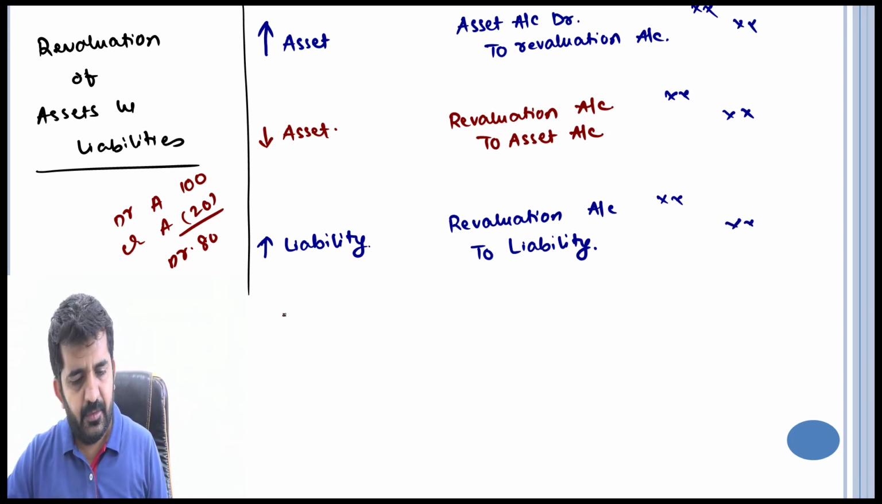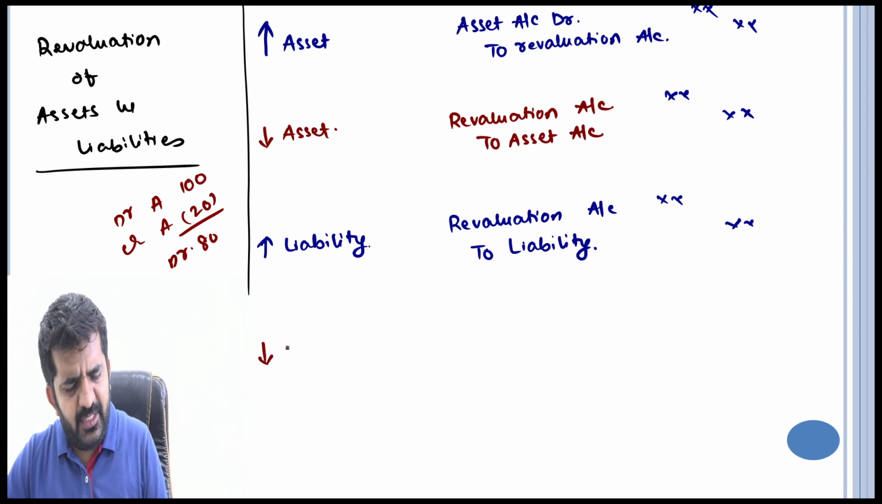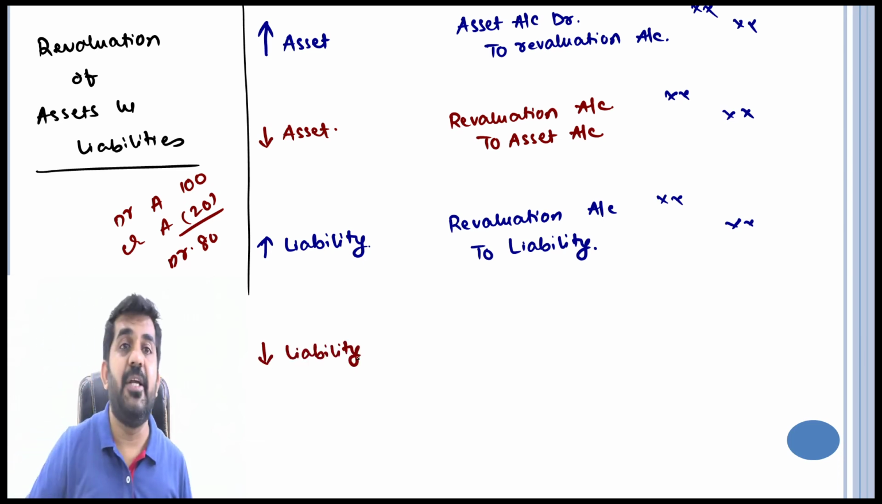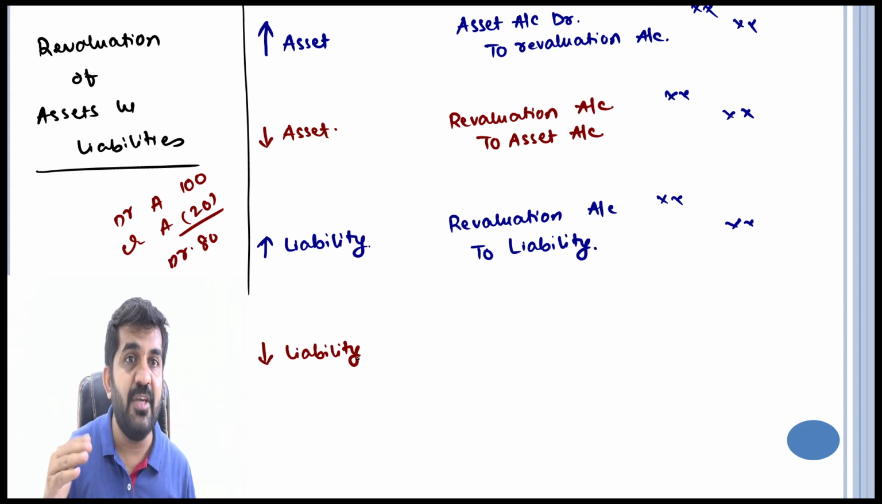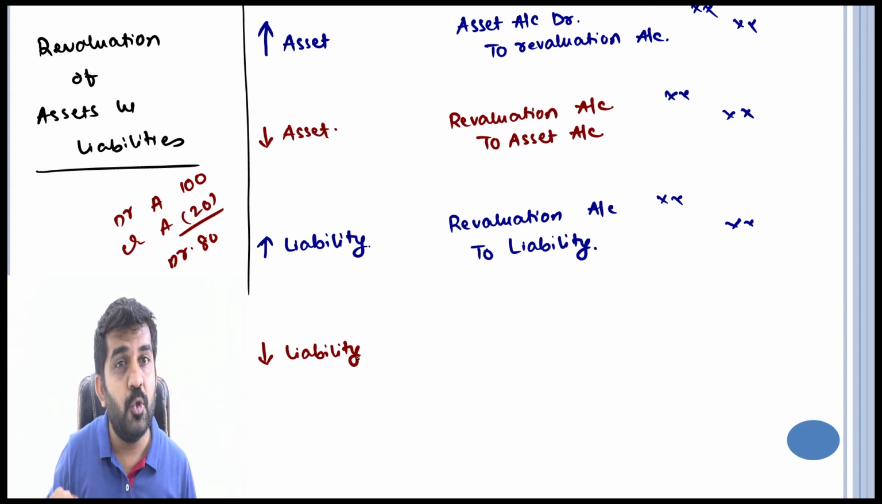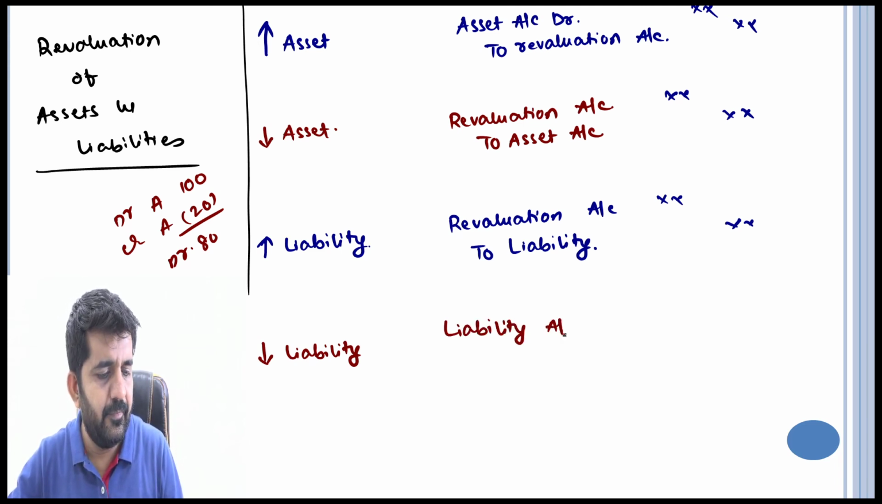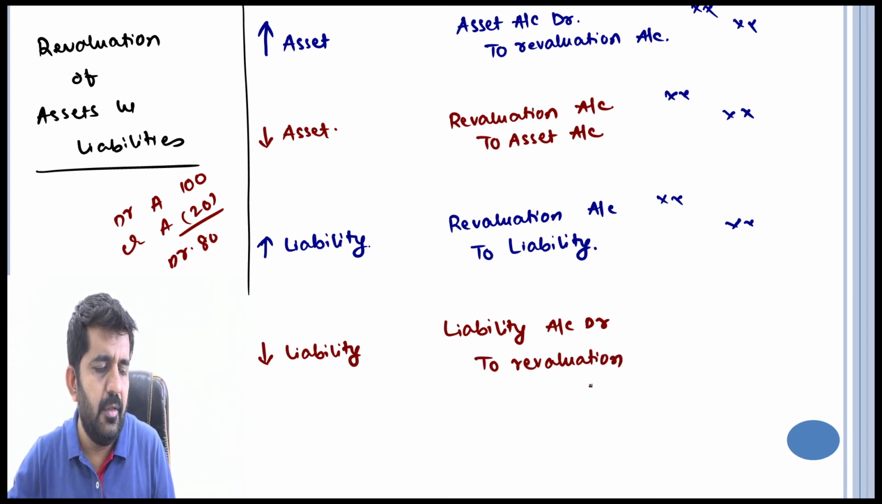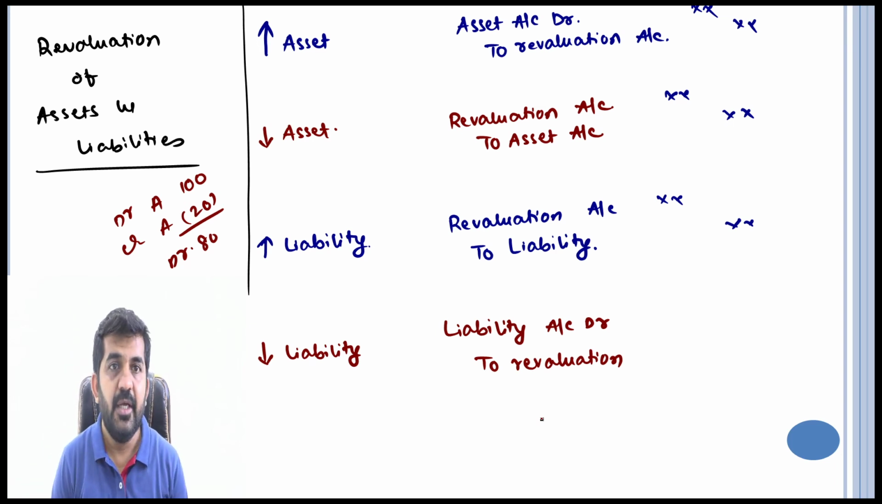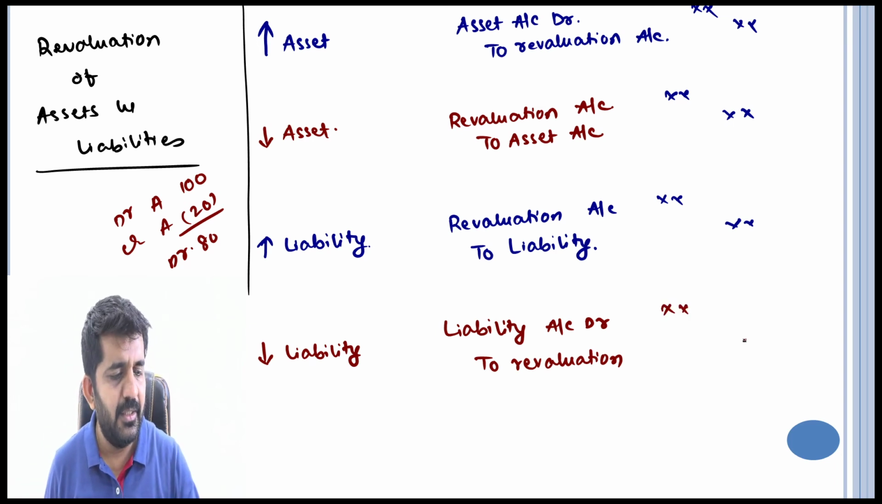And last is decrease in liability. All right. Liability will be debited or credited. What balance liability is having? Credit. What you want to do? Decrease that. So you will debit it. Liability account debit to, there is no other account, so it will be revaluation.